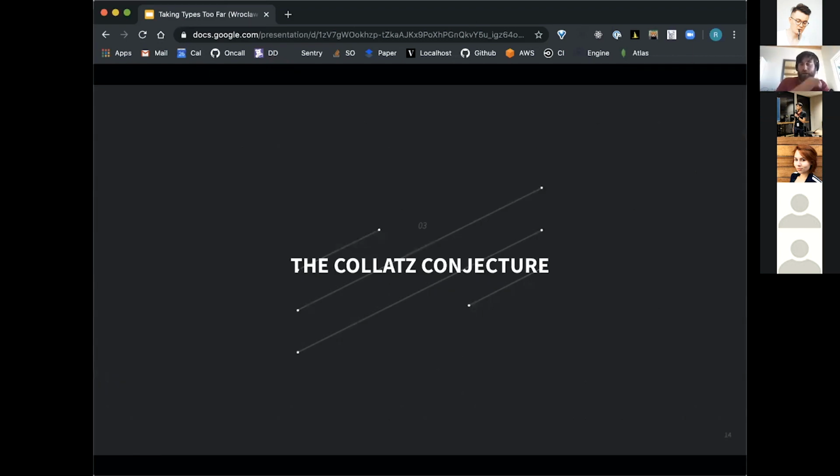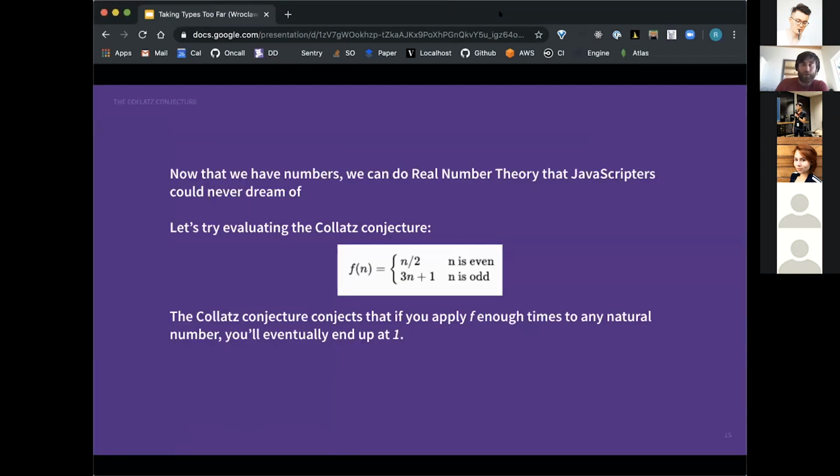So a quick detour here to motivate why we're doing this. Let's define a classic problem in number theory called the Collatz Conjecture. One thing I love about number theory is how easy it is to define some problems that turn out to be really incredibly hard to solve. The Collatz Conjecture is a still unproven statement that basically says, let's take any natural number. If it's even, halve it. If it's odd, multiply it by 3 and add 1. Repeat. If you do that enough times, you'll end up at 1.